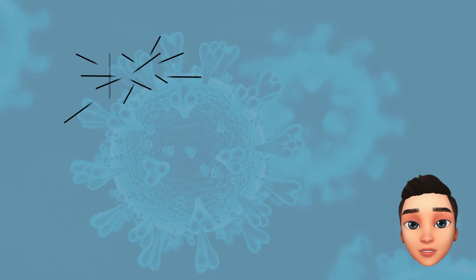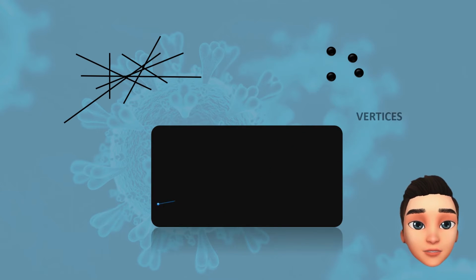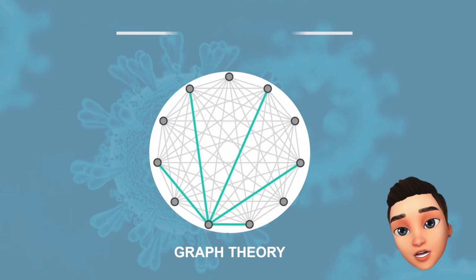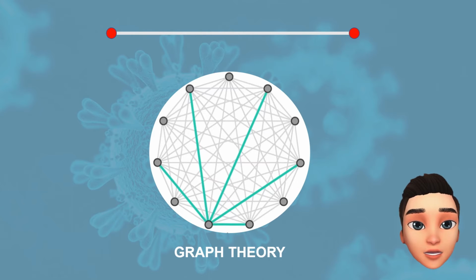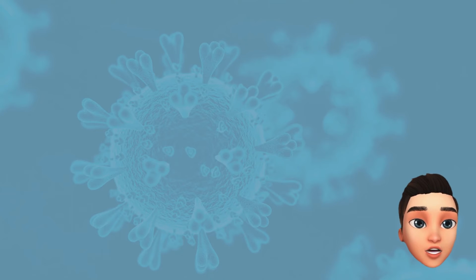The relationship between lines and points is described by a graph. The points are called the vertices, and the lines are called the edges. In graph theory, an edge is a connecting line between two vertices which represents that these two vertices are related to each other. The connection of graph theory to COVID-19 will be explained as follows.